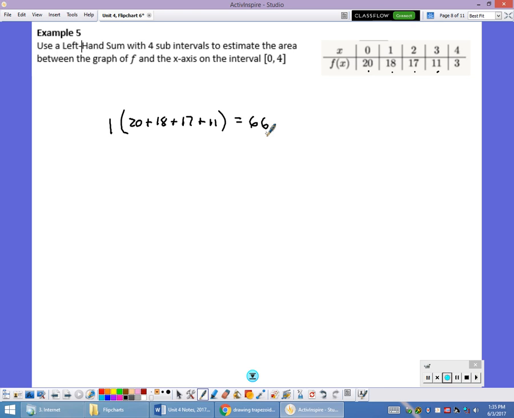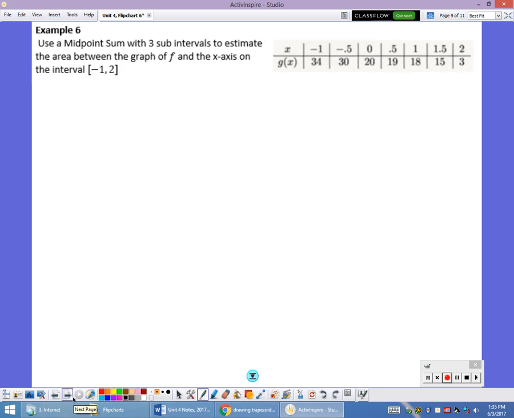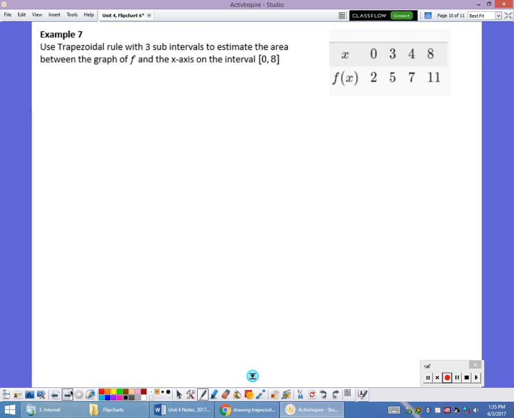If you do it as a table, and I'm using my right endpoint approximation, oh, excuse me, not right endpoint, this one's a midpoint approximation with 3 subintervals. So my intervals are going to go from -1 to 0. That's 1 unit wide, and my height's going to be 30. And then the next one's going to go from 0 to 1, the height's going to be 19, the midpoint of the interval. And then finally, the last one goes from 1 to 2, and the height is 15. So this ended up being 64. Again, our delta x was equal, so we can just work that out.